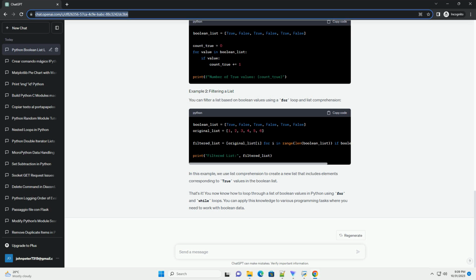You now know how to loop through a list of Boolean values in Python using for and while loops. You can apply this knowledge to various programming tasks where you need to work with Boolean data.